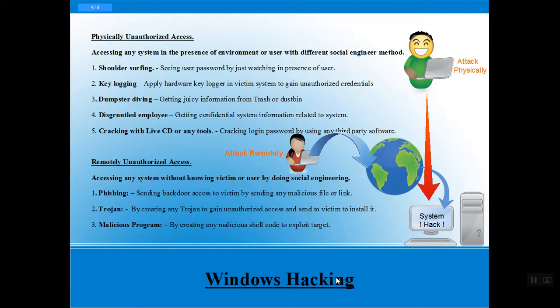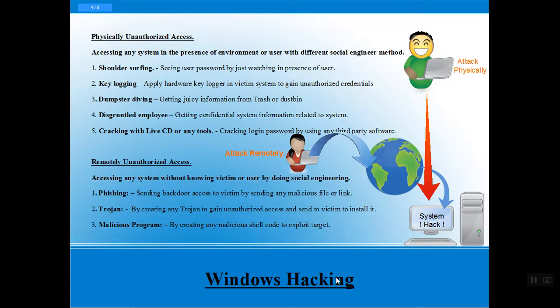In phishing, he sends a phishing link or a virus, and if the target just opens the link or the file, he will be compromised. With a Trojan, the attacker creates it to gain unauthorized access, and the victim is made to install it. And with a malicious program, the code can be exploited later on.